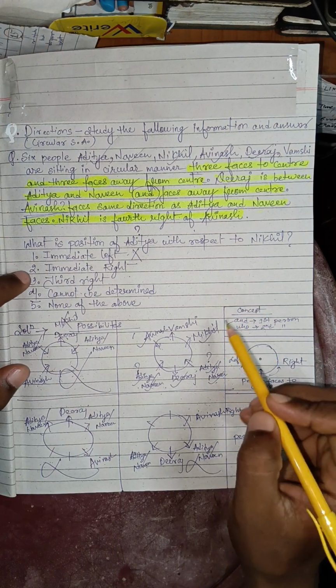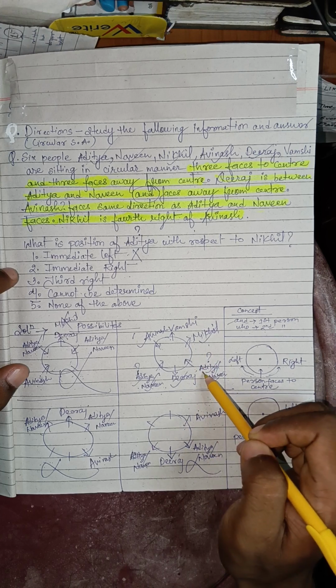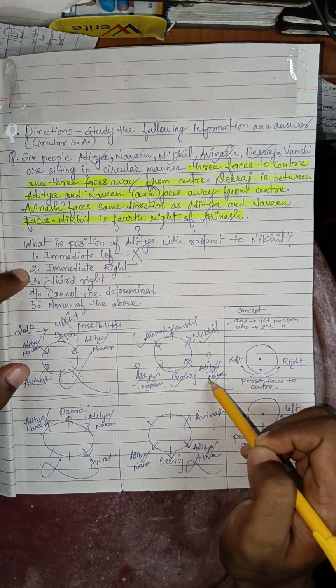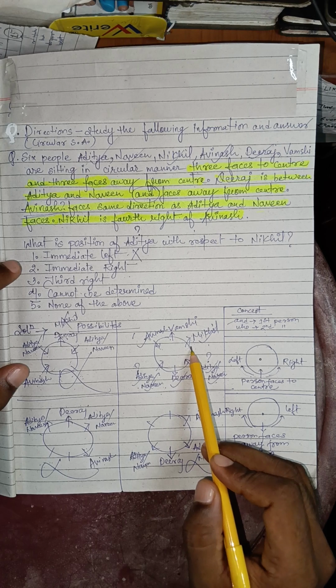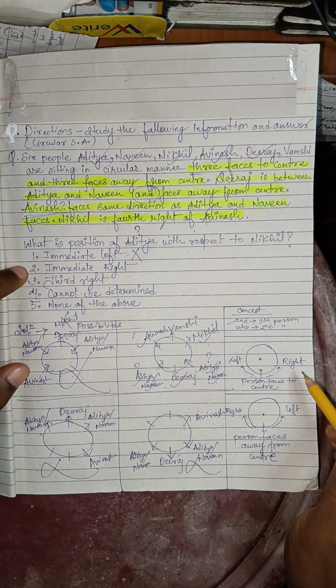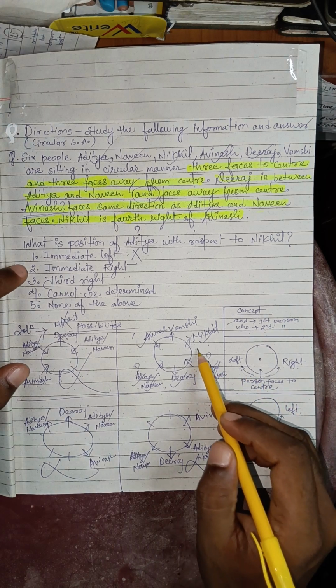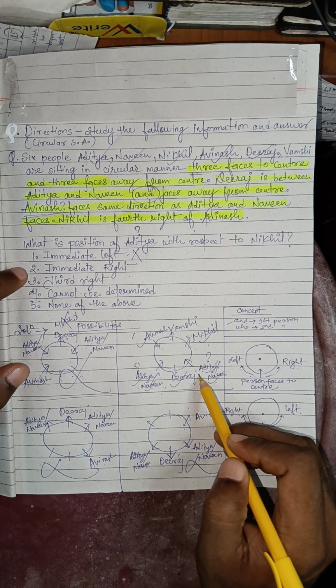Second, the position of Aditya with respect to Nikhil, immediate right. Nikhil is facing outside the center, so when facing outside the center, right becomes left and left becomes right. So this is also not correct.